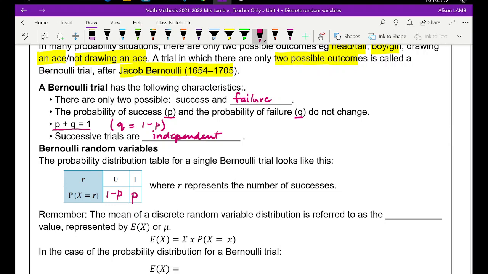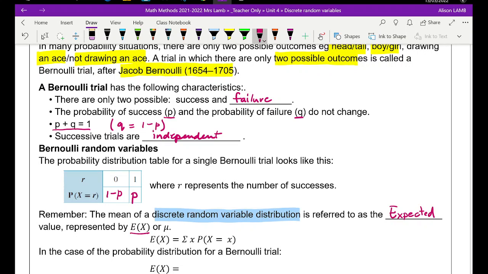Now, the mean of a discrete random variable distribution is what we called the expected value in the past. We've used the capital letter E to represent that.